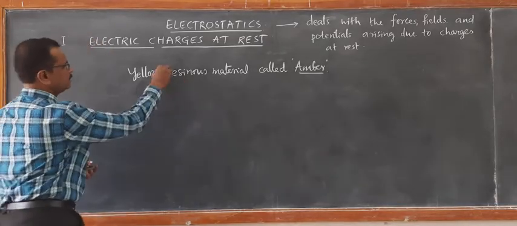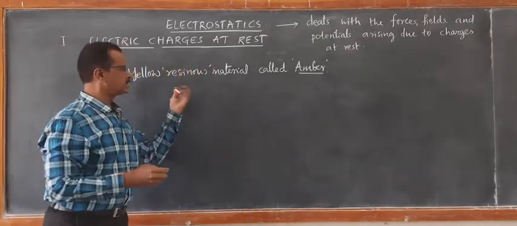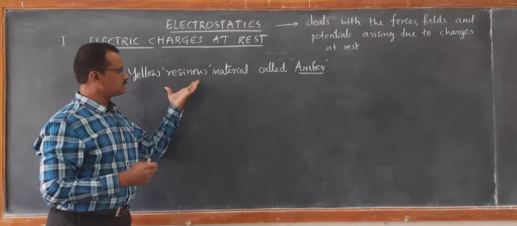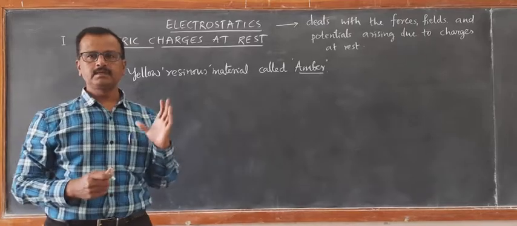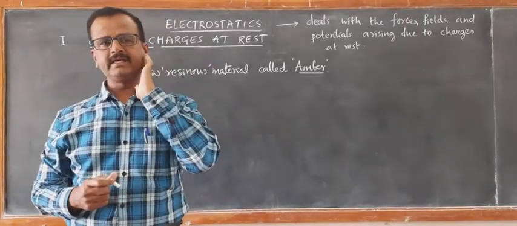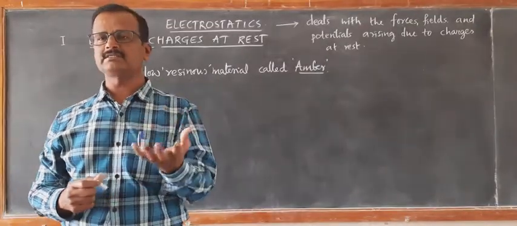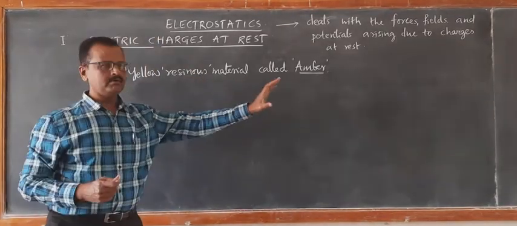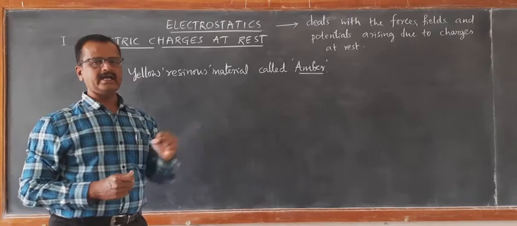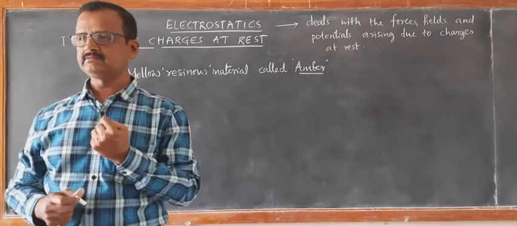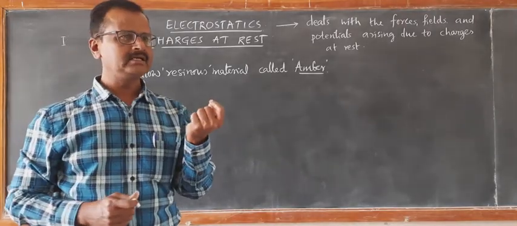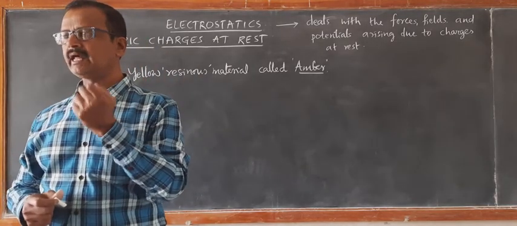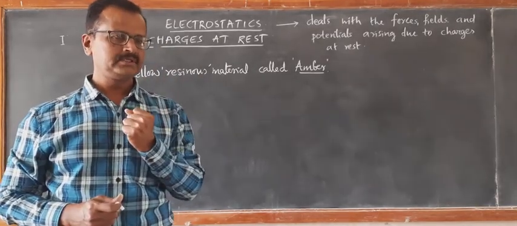So this yellow resinous, waxy material, when it is rubbed with fur, silk, or animal fur, was found to have the property of attracting light feathers, or any light objects, like light or dry leaves.